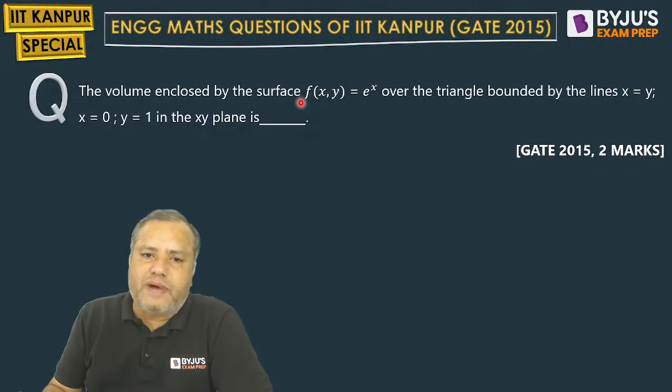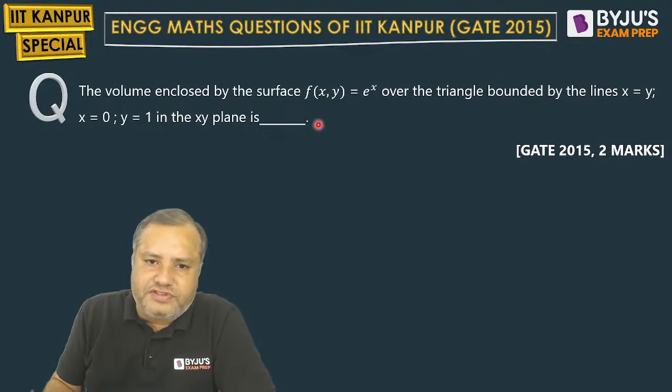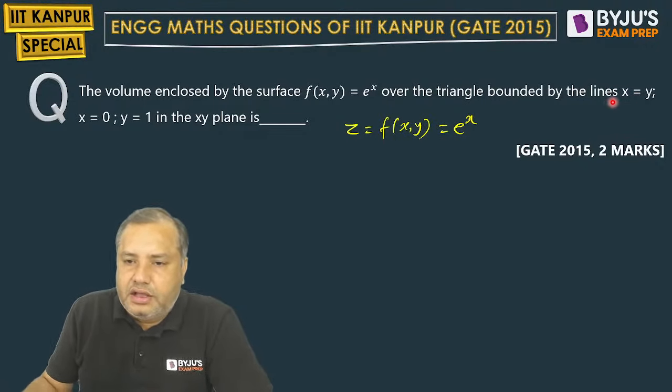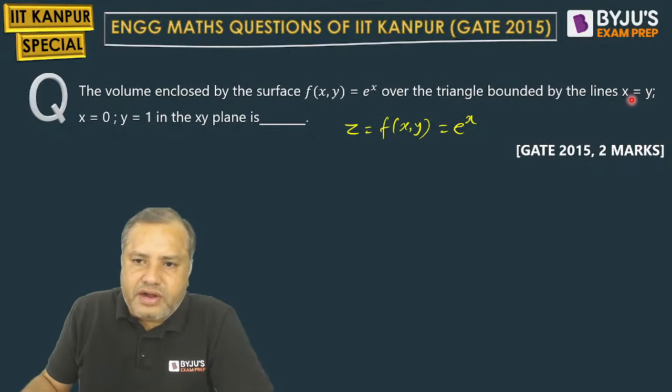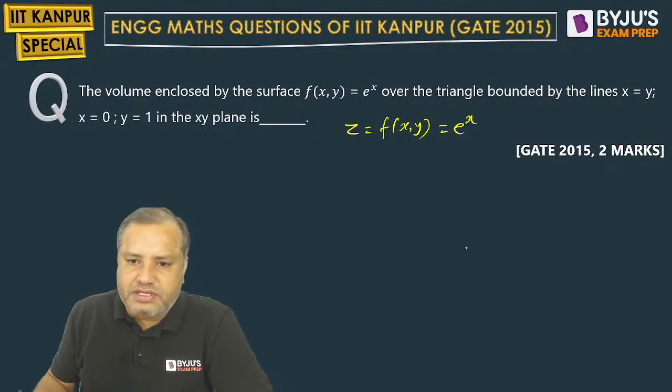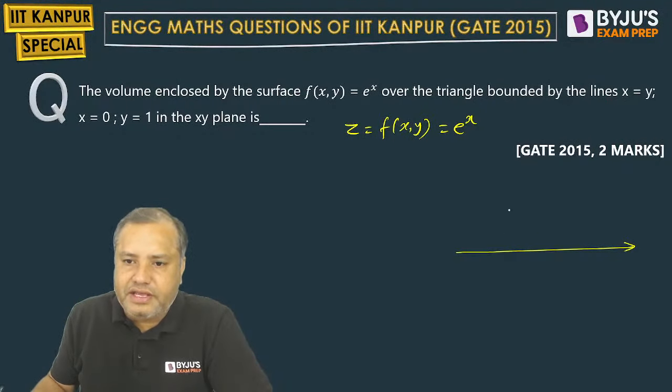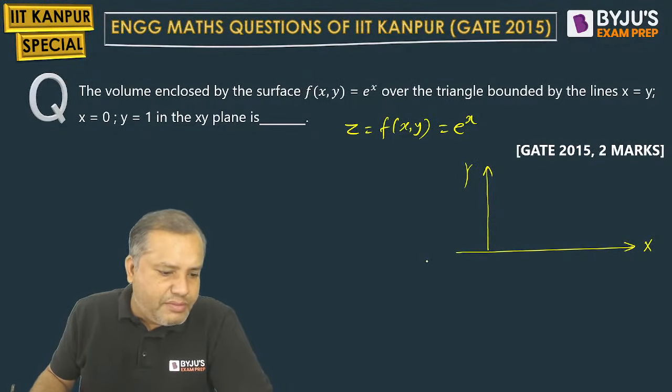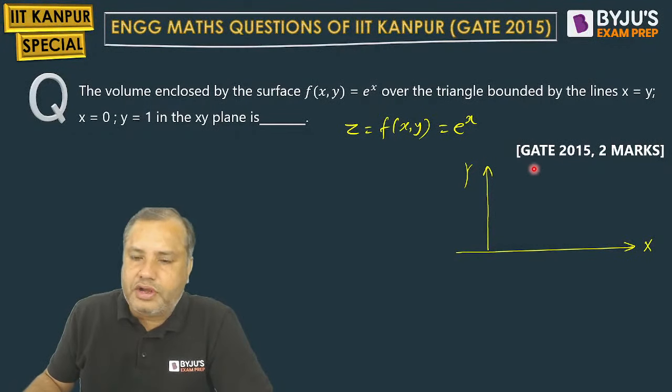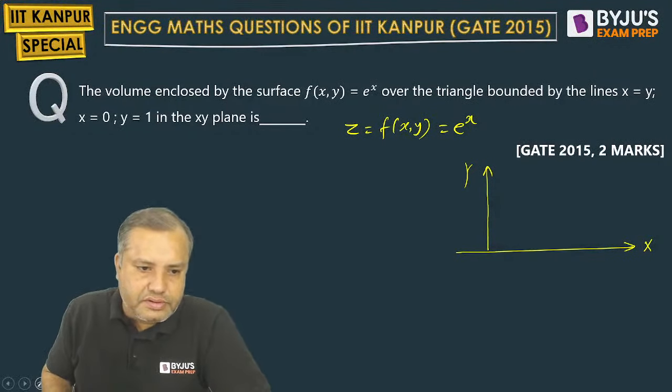The volume enclosed by the surface. So this is the value of z they have mentioned in the problem. So z is nothing but f of x, y, which is e raised to x. And the bottom face is in the xy plane, which is a bounded region formed by these lines. So students, I will be drawing an xy plane here, and on this xy plane, I will be plotting the region.